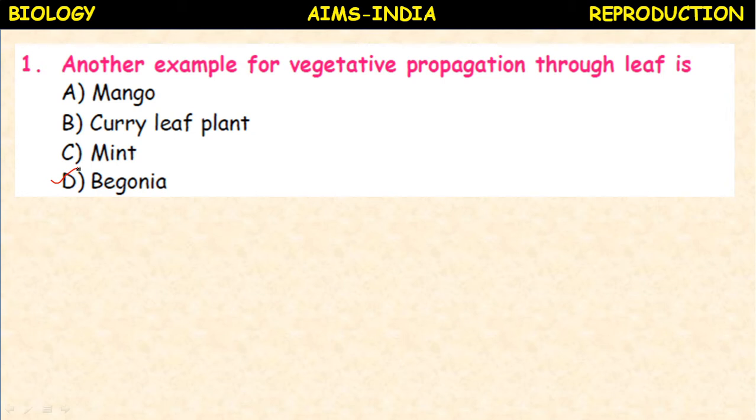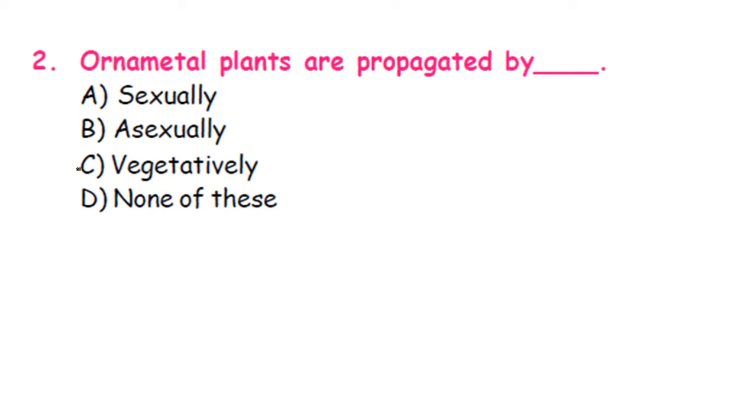So in the process of reproduction, one of the main events is pollination. Pollination is also very important. Pollination is the transfer of pollen grains from anther to the stigma, and this process takes place by means of different agents: pollination by insects, entomophily; by birds, ornithophily; by snails, malacophily; by wind, anemophily; by water, hydrophily; and by bats, chiropterophily.